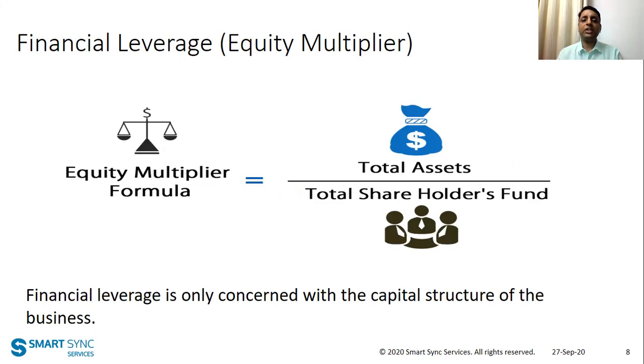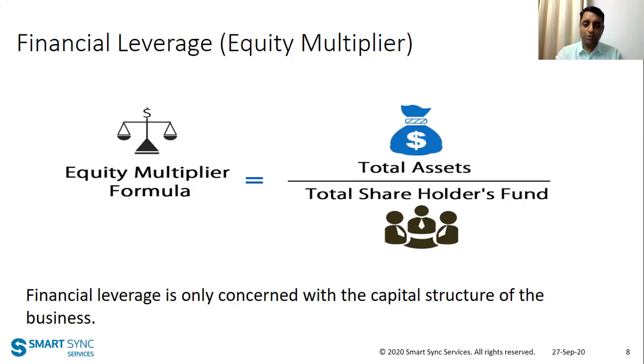It is equity multiplier, or how much assets you have been able to create based on the equity you have invested. So we already know now the total assets which we have is 50 rupees and the total money which we have invested is 100 rupees. So the equity multiplier over here, or the financial leverage over here, is 0.5 or 1 by 2, right?